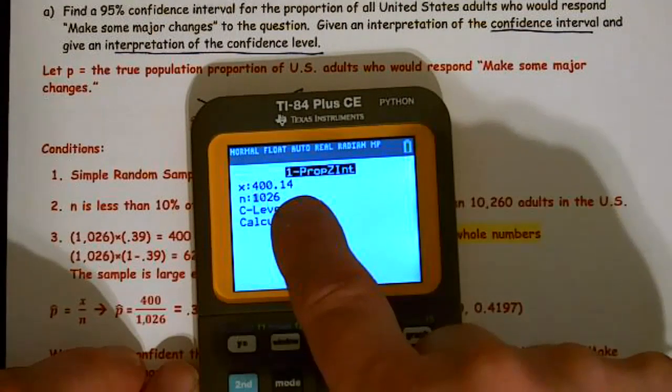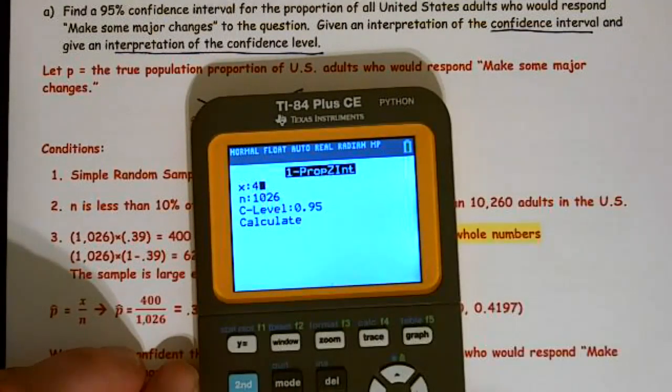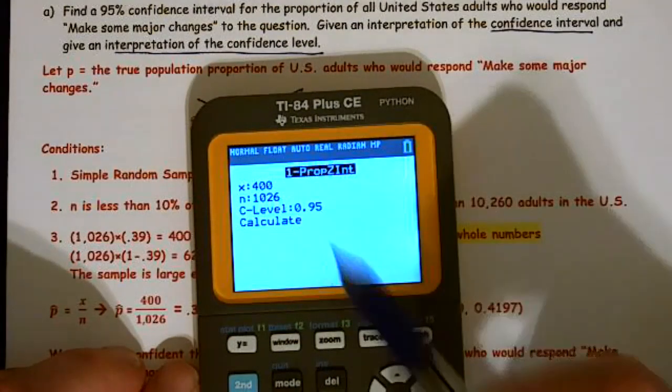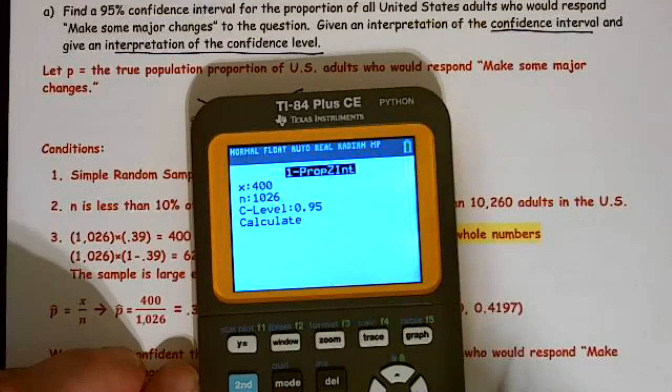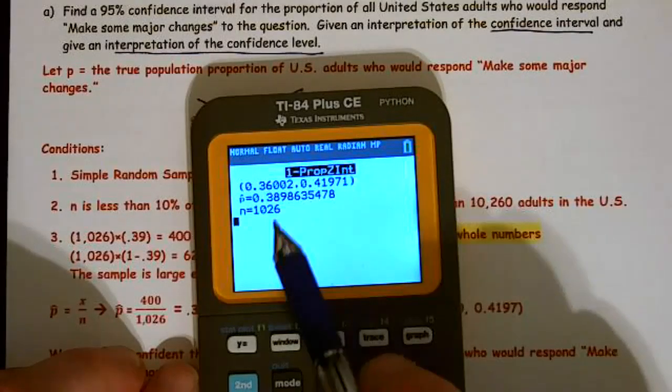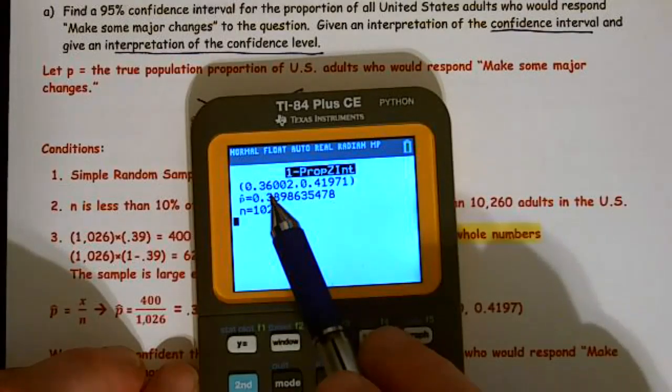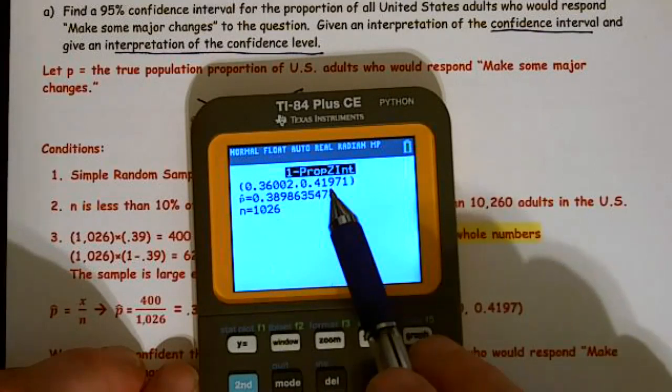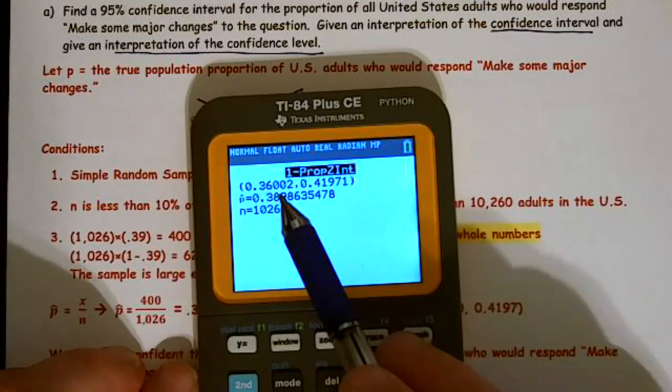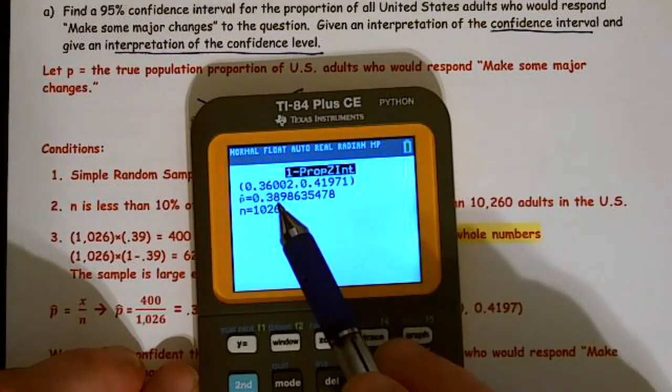That has to be a whole number, so I round up to 400. There's my sample size n1. There's my confidence level of 0.95, and there's my interval. So I have a lower bound of 0.36 and 0.419 as the upper bound. 39% will be exactly in the middle. So there's my p hat. That's really what we had.